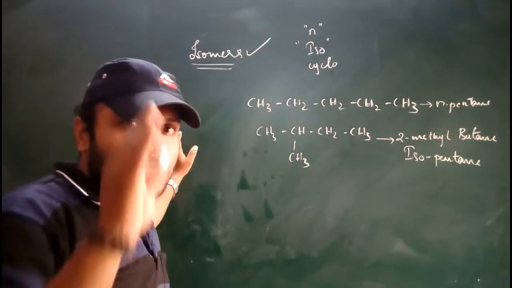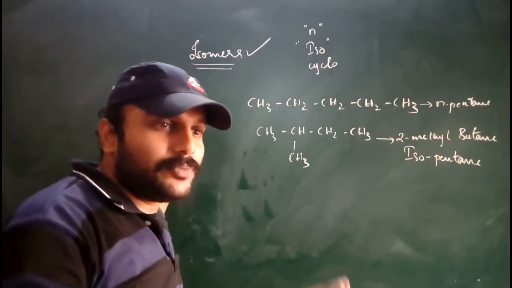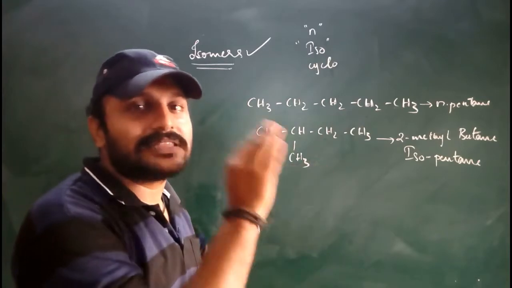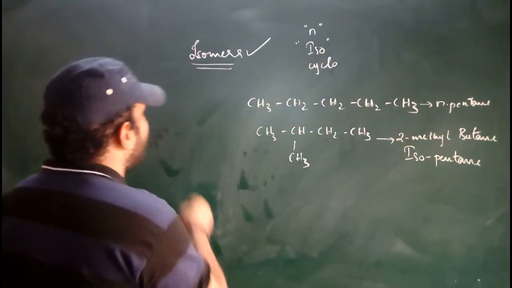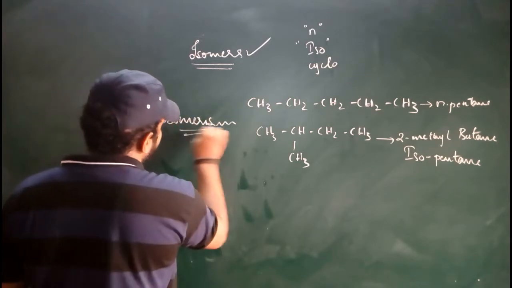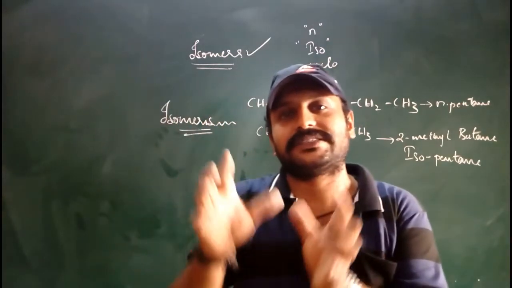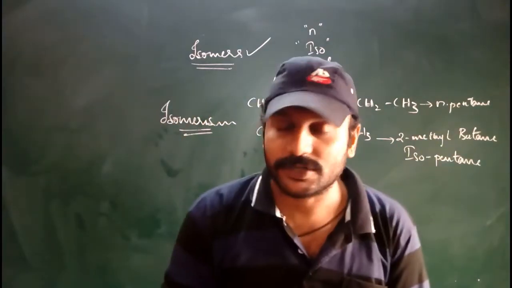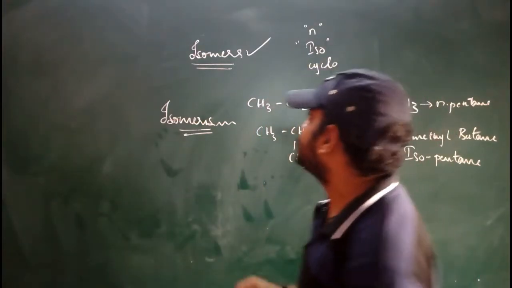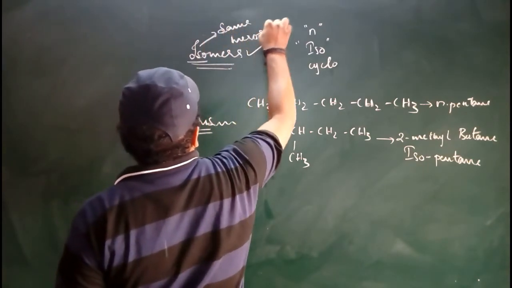Carbon compounds having the same molecular formula but different properties are called isomers, and the phenomenon of showing different properties while having the same molecular formula is called isomerism. Understood what is isomerism? Here iso means same, and meros means part.